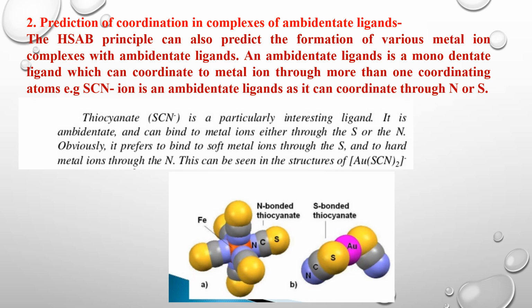Thiocyanate is a particularly interesting ligand. It is an ambidentate ligand. It can bind to a metal ion either through S or N. It prefers to bind to a soft metal ion through the S, and to a hard metal ion through the N. This can be seen in the structures of N bonded thiocyanate and S bonded thiocyanate.